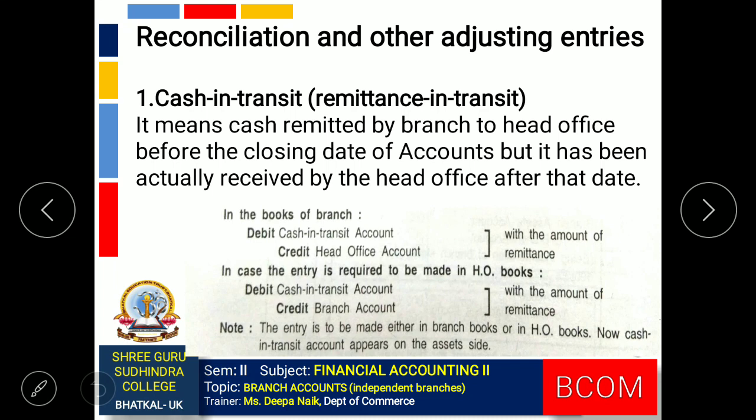So, if the entry is needed in the books of branch, the entry will be cash in transit account debit to head office account, and if this entry needs to be made in the books of head office, the journal entry will be cash in transit account debit to branch account.